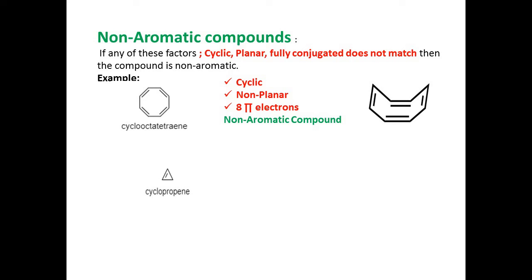Now cyclopropene. In cyclopropene there is one double bond and there is one carbon atom having sp3 hybridization. This carbon atom has tetrahedral geometry, so this molecule is non-planar, hence this molecule is non-aromatic.